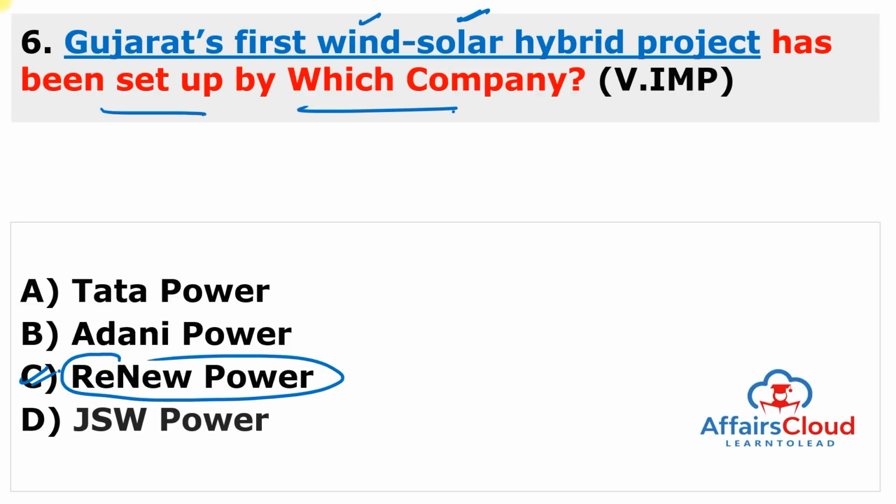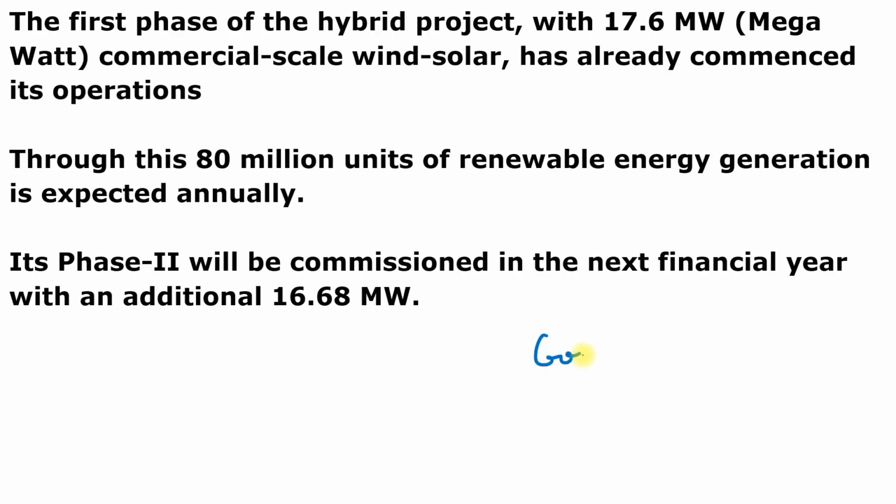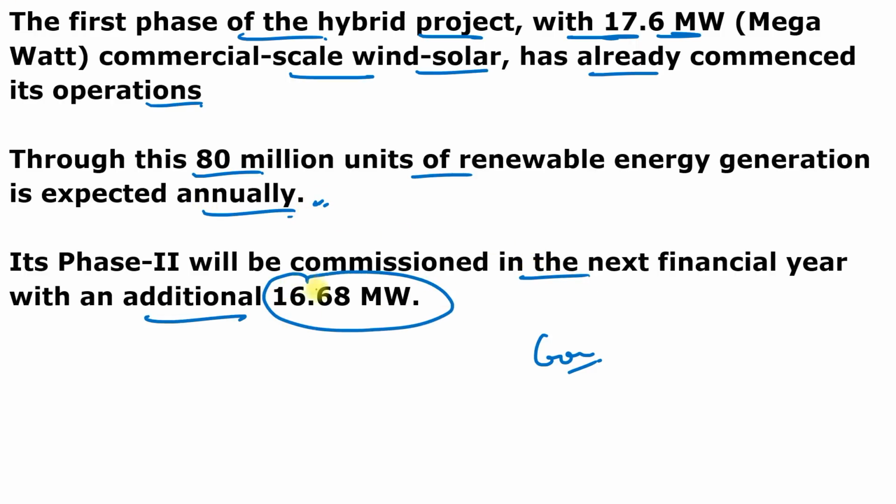So Gujarat's first wind solar hybrid project has been set up by Renew Power at one of the units of Grasim Industries, and it is in South Gujarat. And the first phase of the hybrid project with 17.6 megawatt commercial scale wind solar has already commenced its operation. And through this, 80 million units of renewable energy generation is expected annually. And the second phase will be commissioned in the next financial year with an addition of 16.68 megawatt.